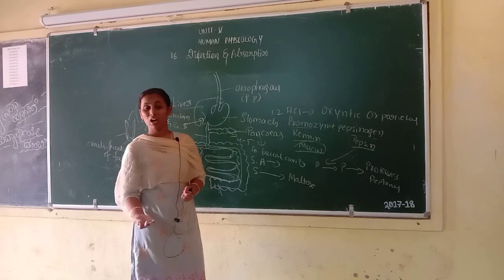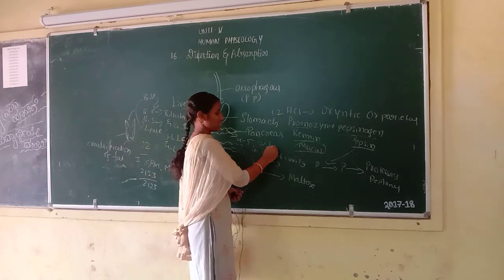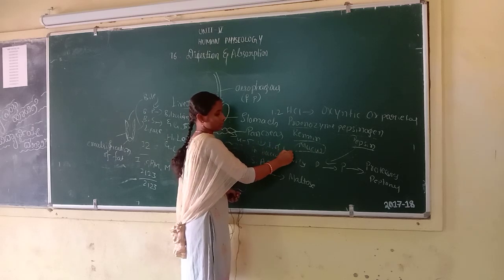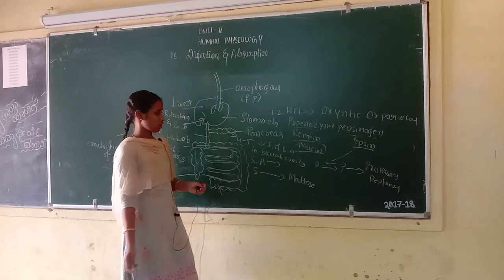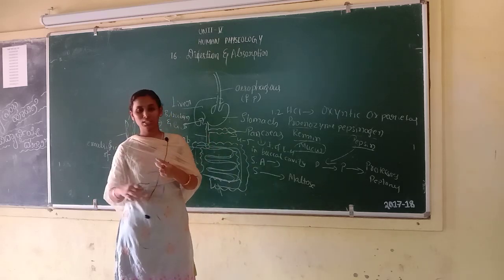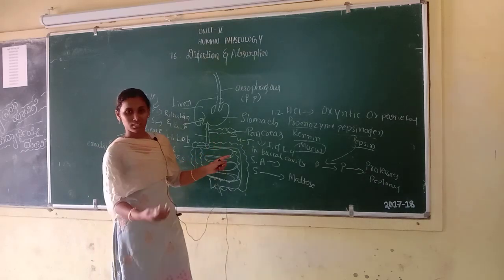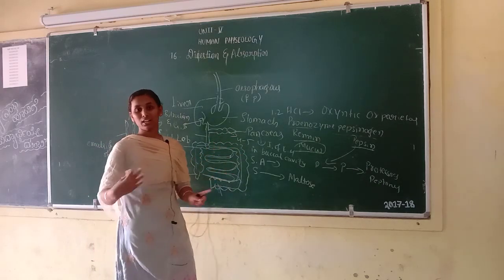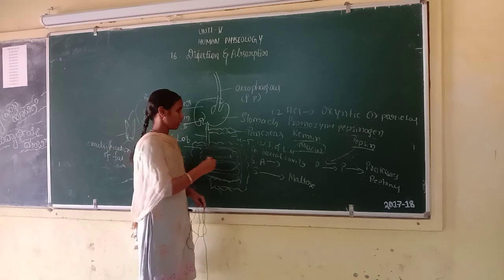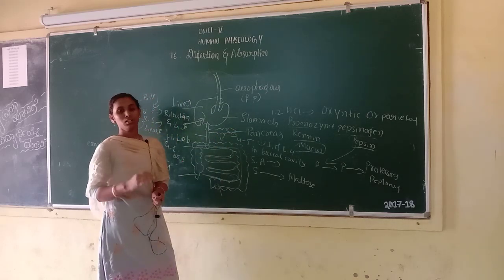Pancreas has an endocrine and an exocrine portion. The endocrine portion of the pancreas secretes insulin and glucagon. But the exocrine portion of the pancreas secretes